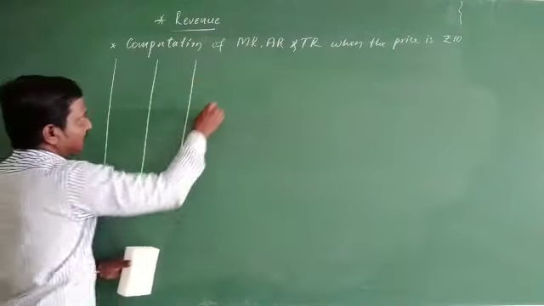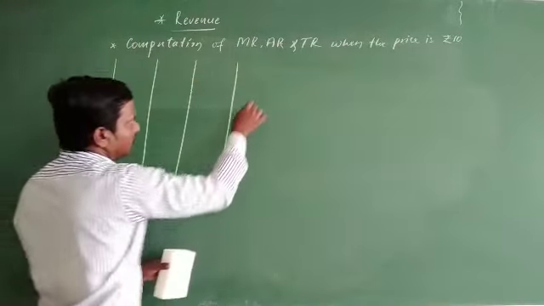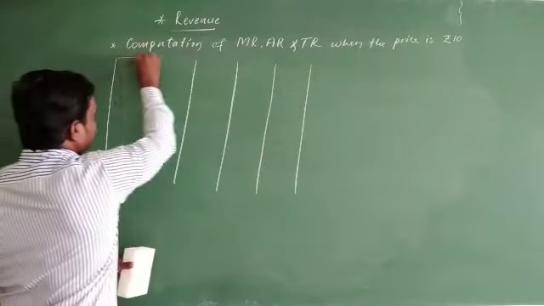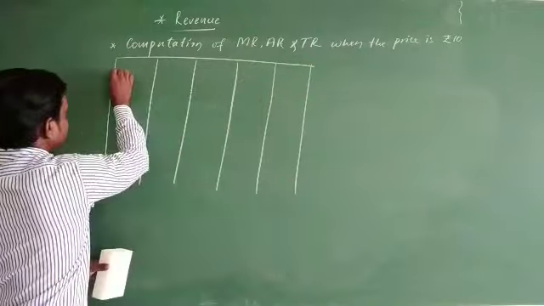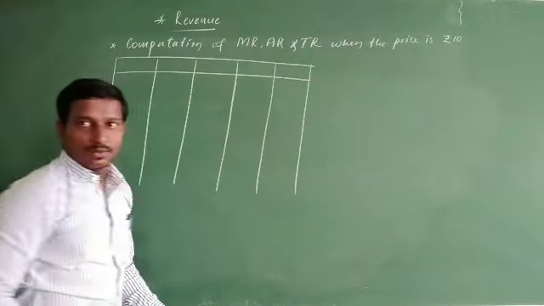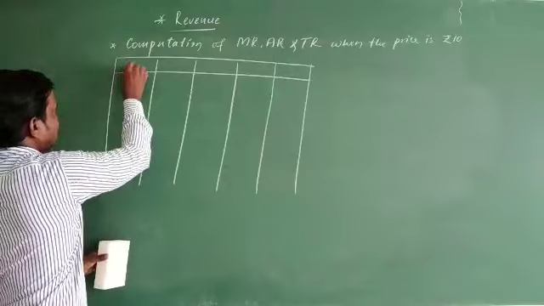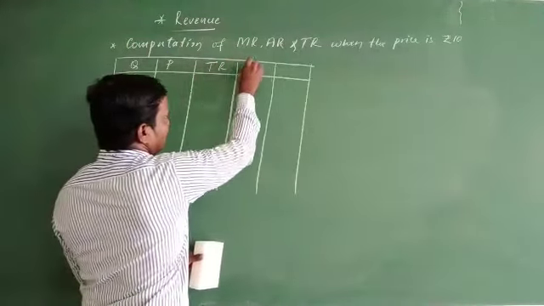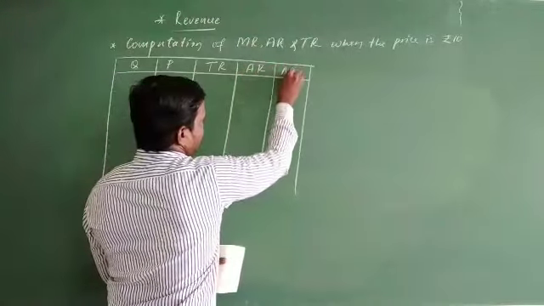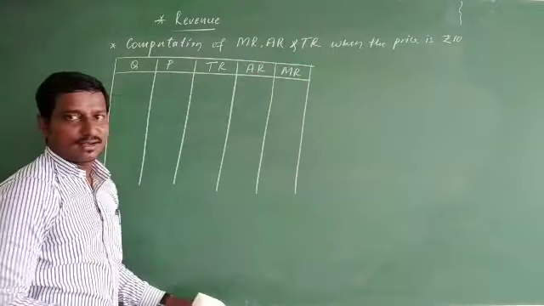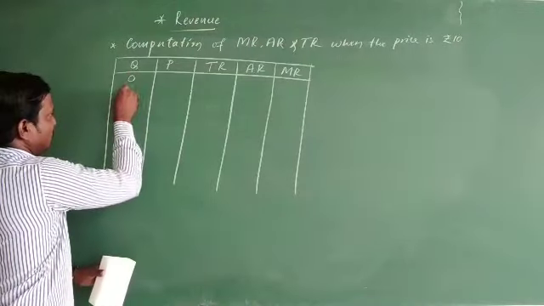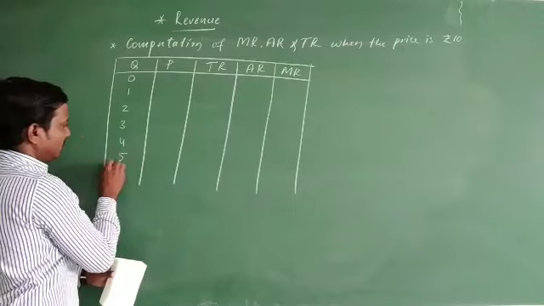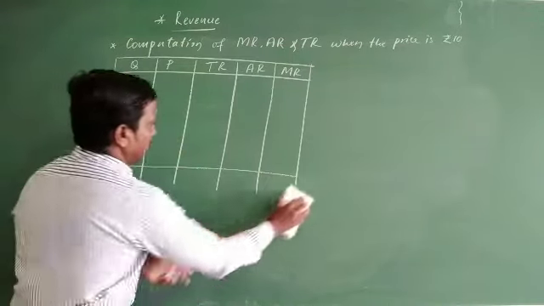The second column is the price. Third, we have to find total revenue, then average revenue, marginal revenue. Okay, this is how we have to calculate. This is Q, this is P, this is TR, AR, MR. So quantity can take 0, 1, 2, 3, 4, 5. Well, you can end at the fifth quantity.